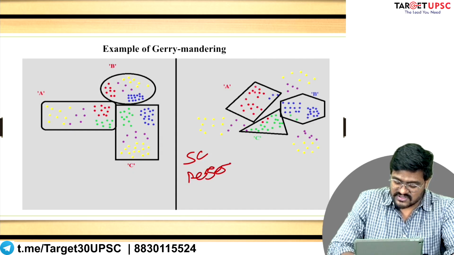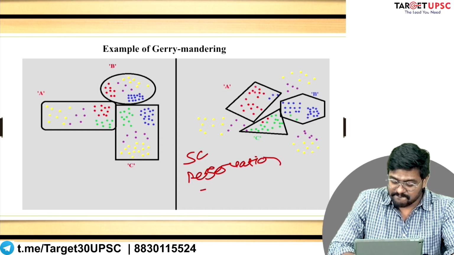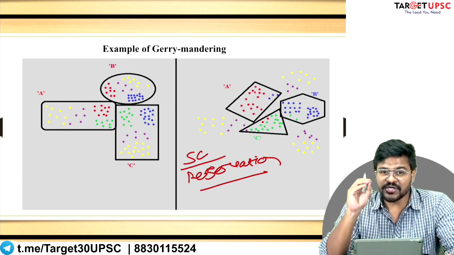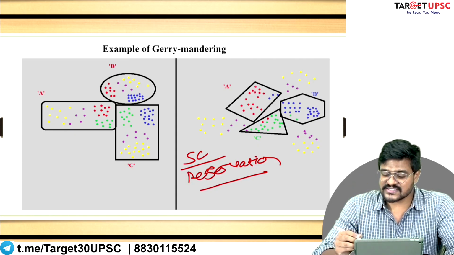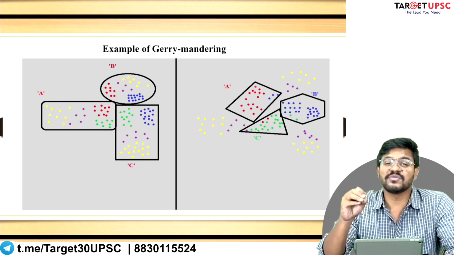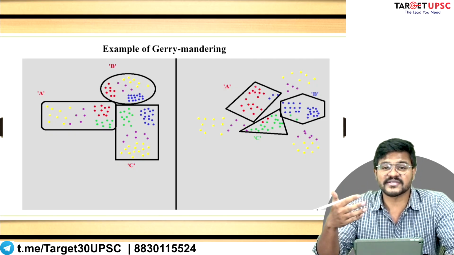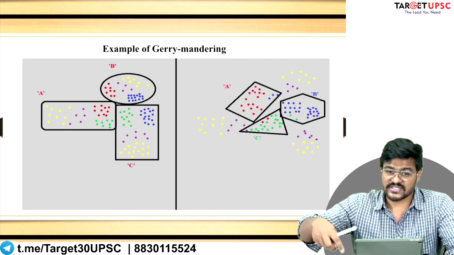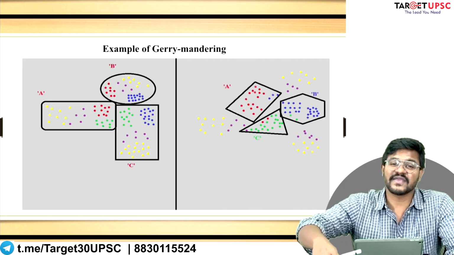Since those constituencies are reserved for scheduled castes, parties cannot give tickets to Muslim candidates, even though Muslim candidates can probably win more votes because more Muslims live in that area.